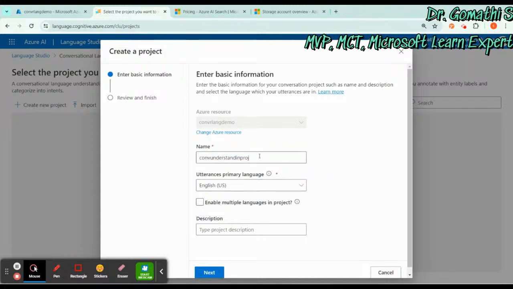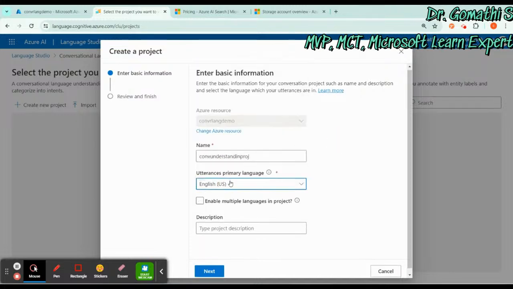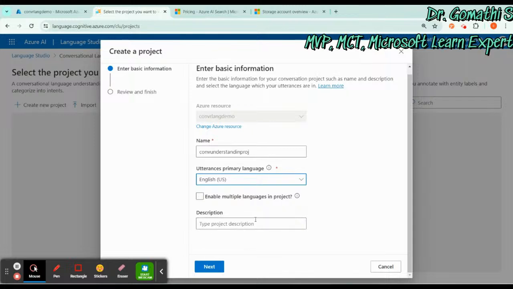Okay, so I'm creating a conversational understanding project. What is the utterance primary language, on how you will be talking to the bot or IoT? So English, I will go with the default. If you want to try with something else, you can also try that. If you want to enable multiple languages in the project, you can enable that.